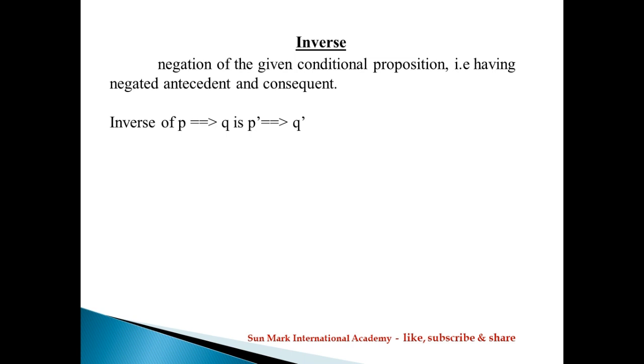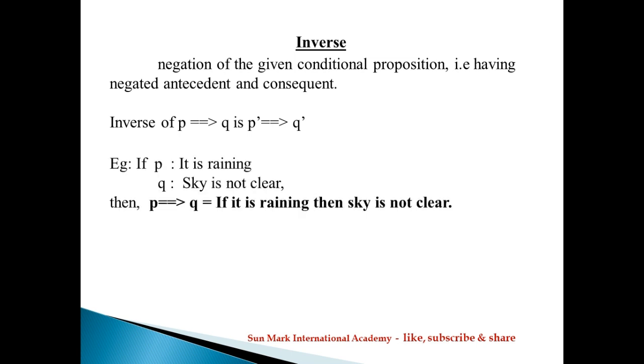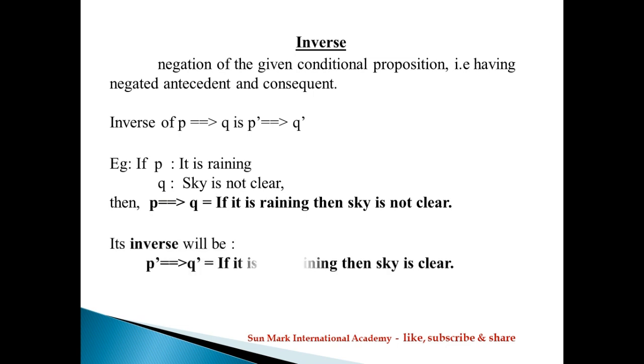Next is the inverse. The inverse is the negation of the given conditional proposition, that is, having negated antecedent and consequent. P implies Q is a conditional statement. The inverse of P implies Q is P dash implies Q dash. Here we are just negating both the antecedent and the consequent. Example, if P is it is raining and Q is sky is not clear, the same example as before, then the conditional statement P implies Q is: if it is rainy, then the sky is not clear.